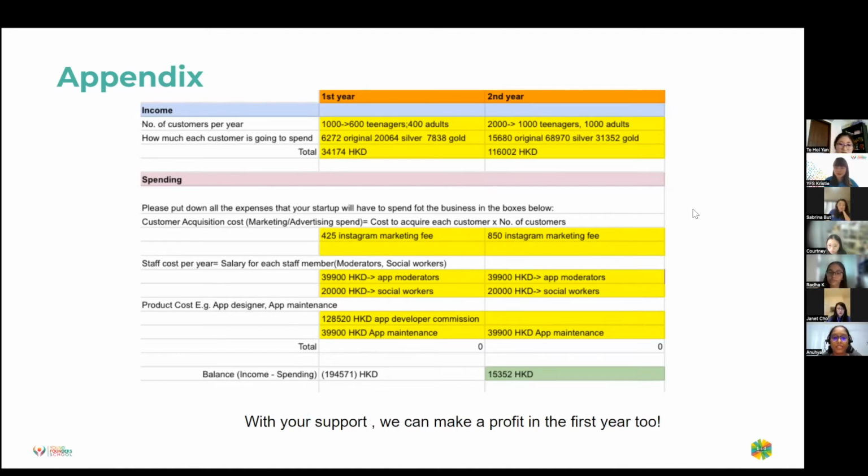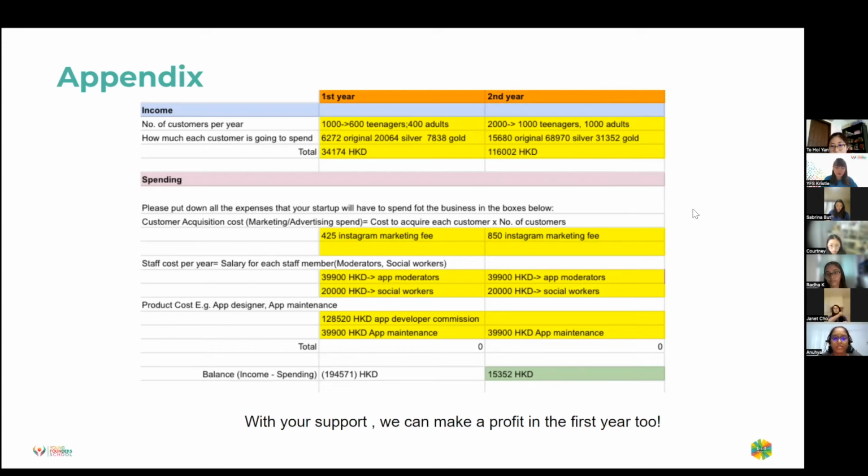So for our appendix and our financial records, I do think it's a little bit messy, but we all approximated the customers that we'd be receiving. I do think we overestimated a little bit, but it is our first time trying this sort of activity.